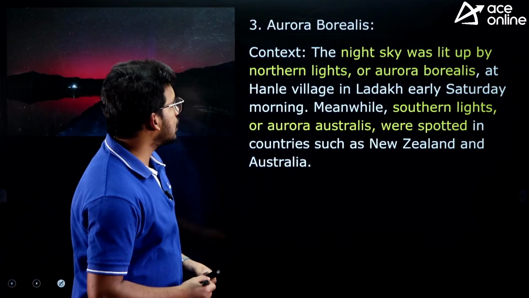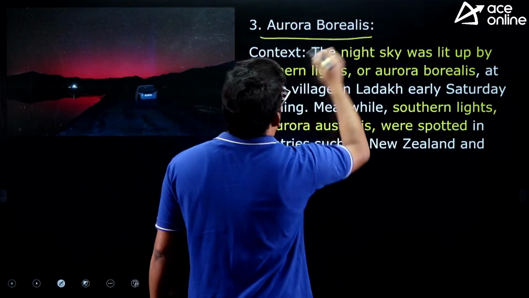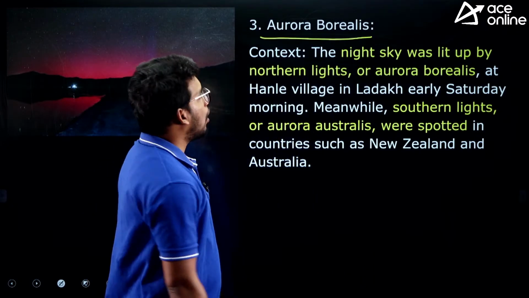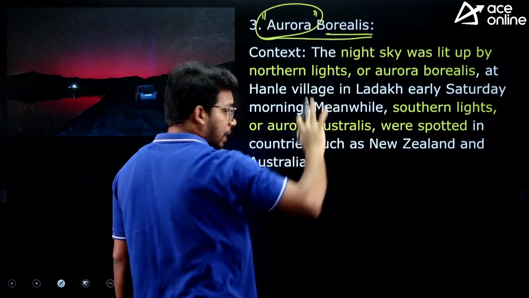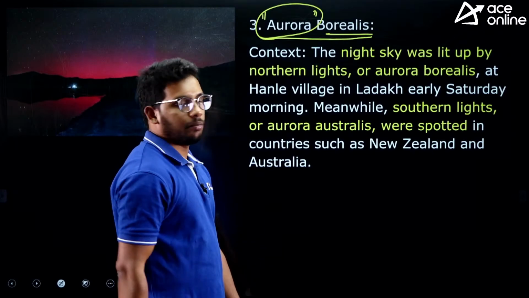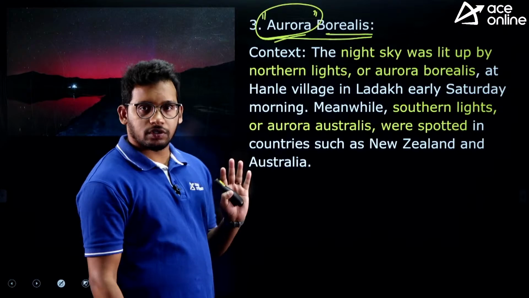Yeah. So that is about the second article. Next one, and a very important one, Aurora borealis, or we can simply call it aurora. Aurora borealis is a subtype because it is there in news. It can be called aurora as well, right. So why is this in news?